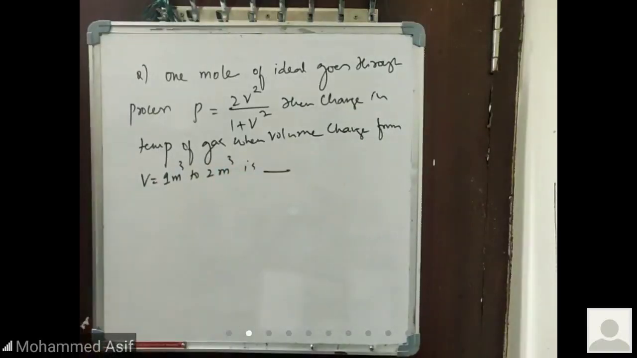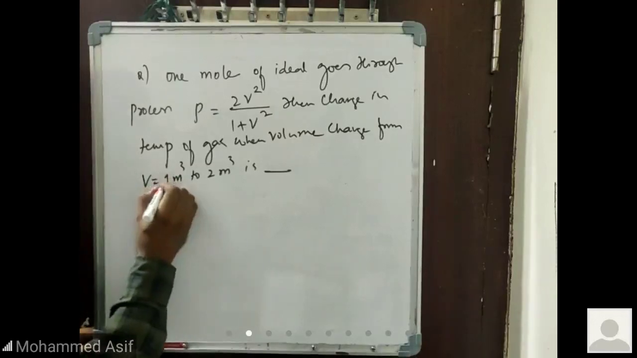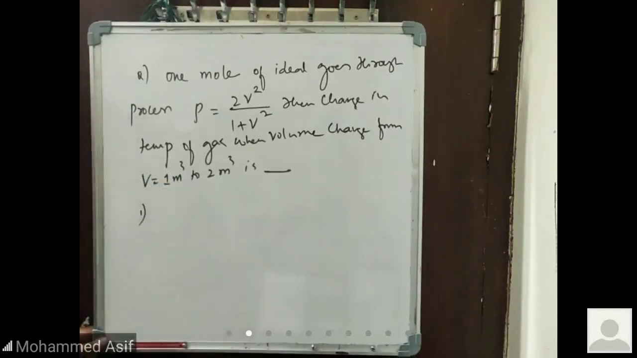This is a question. 1 mole of an ideal gas goes through a process P is equal to 2V square by 1 plus V square. Then the change in temperature of the gas when volume changes from V is equal to 1 meter cube to 2 meter cube is how much?